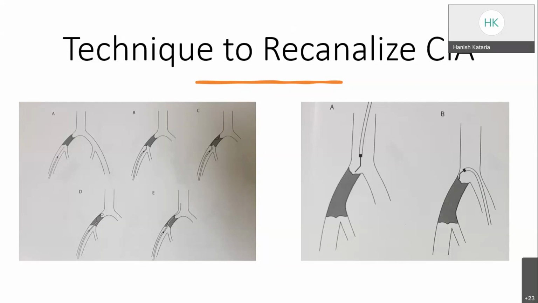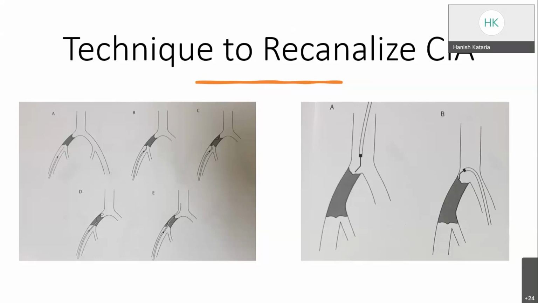crossed over the wire intraluminally across the lesion. Blood should be aspirated, which means that it is intraluminal. But most of the time in the ipsilateral retrograde access, the wire doesn't go intraluminal. It goes into the subintimal plane. After going into the subintimal plane, the catheter is followed and the wire can be re-entered into the true lumen at the end of the occlusion.